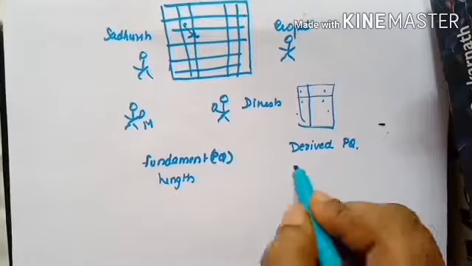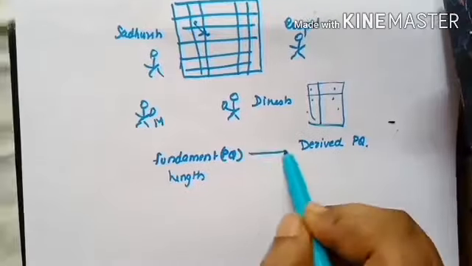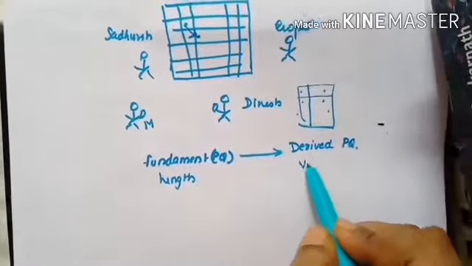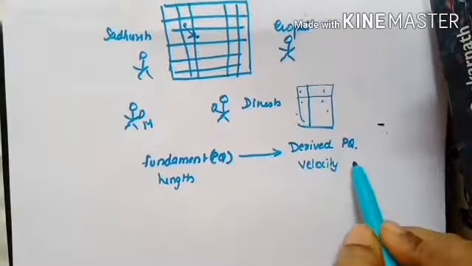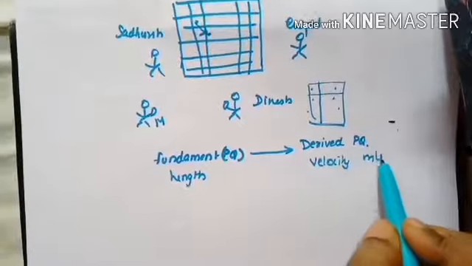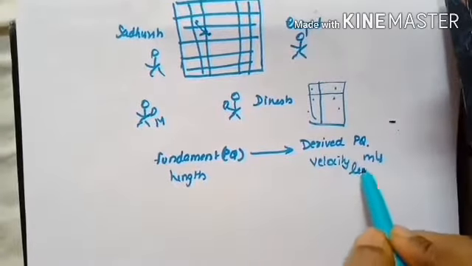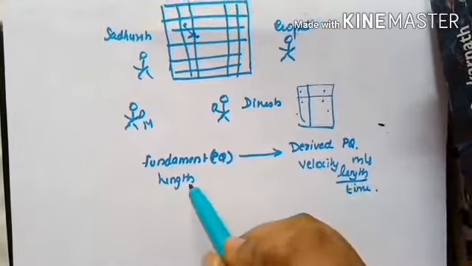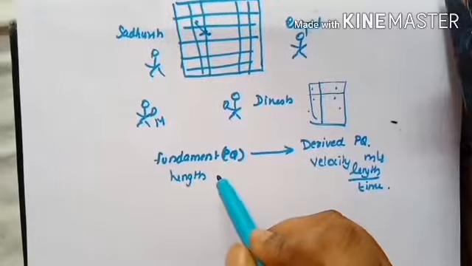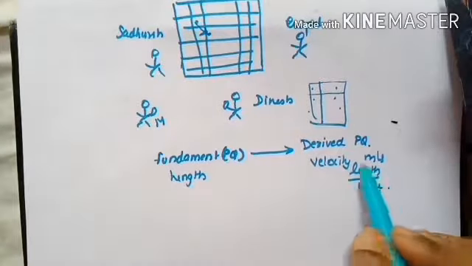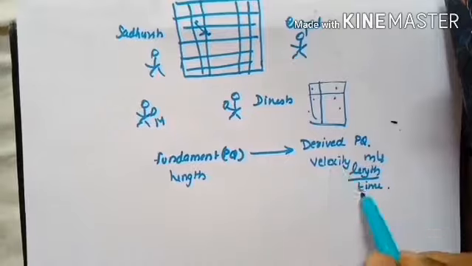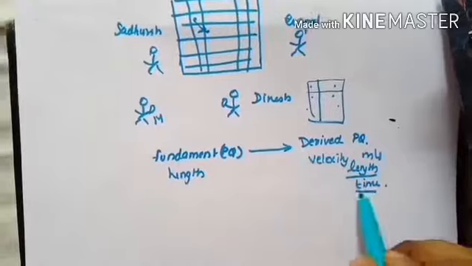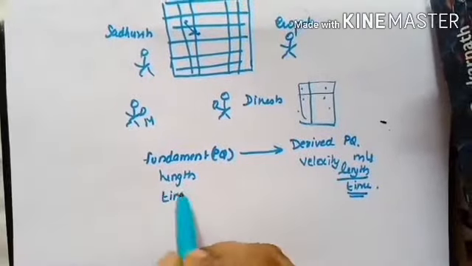Let's see. I'm telling you a derived physical quantity is something which is derived from a fundamental physical quantity. See, velocity. You have learned in ninth. What is the unit of velocity? It is meter per second, right? Or I can say it is length by time, right? So, see, length is a fundamental quantity. From that fundamental quantity, I am deriving velocity because velocity is length by time. So I can say, from this equation, another fundamental quantity: time is also a fundamental quantity. Right.